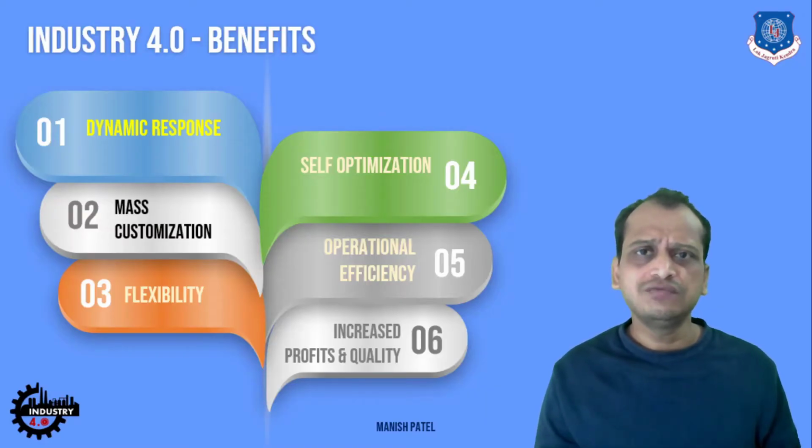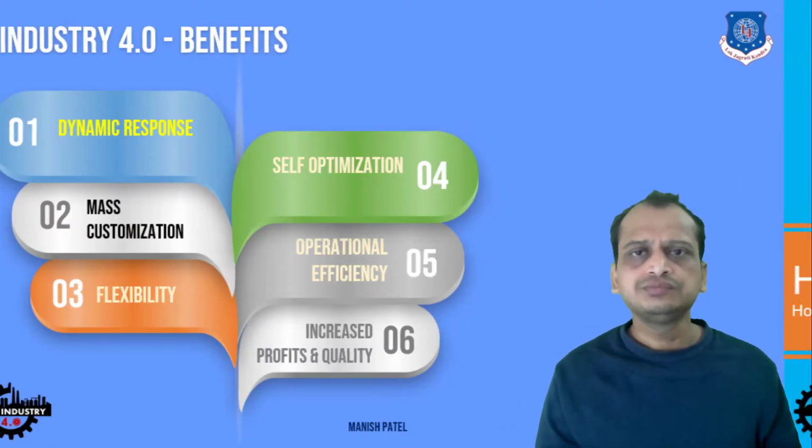These machines and devices are self-optimized, so very little intervention is needed from the human side, and you get very good operational efficiency, a very good quality product, and the profits are definitely going to increase. So these are some of the huge benefits Industry 4.0 is giving.